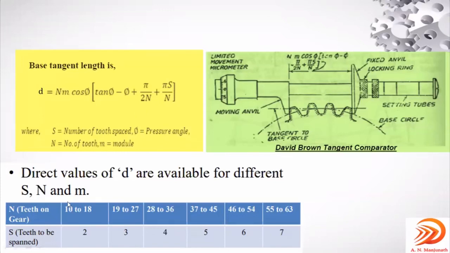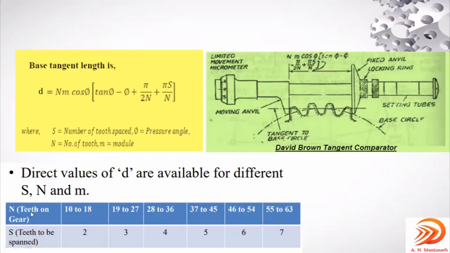See here, these are the data handbook values, the standard values, as you were told. Direct values of W are available for different S, N and m values. S represents the number of teeth spanned, N represents the number of teeth, m is the module. Here I have shown one example of N values from the data handbook. These are all standard values.